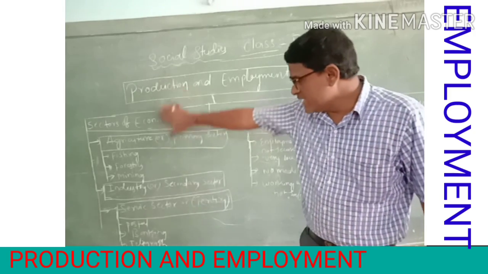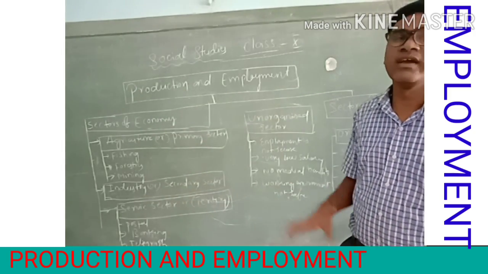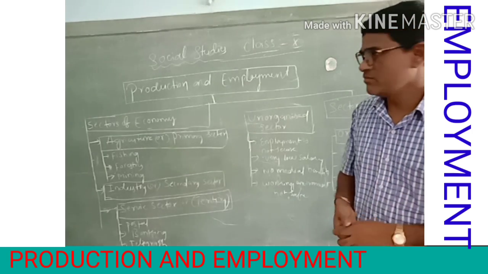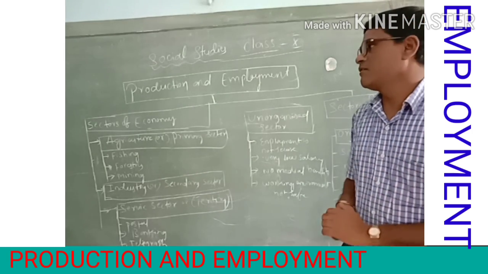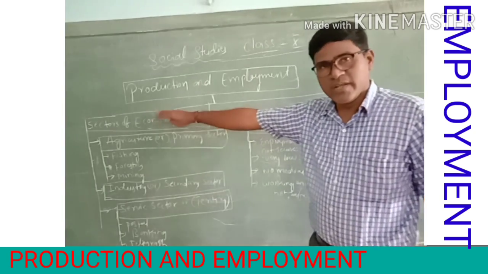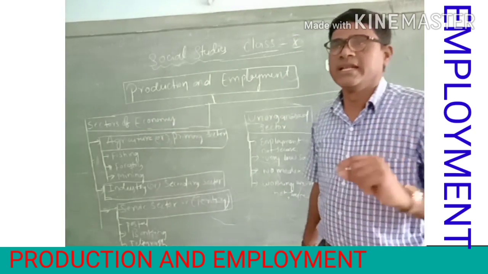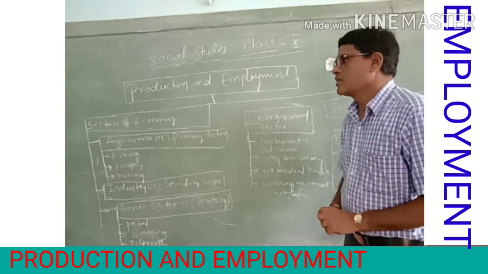In these three sectors, people are engaged in different types of economic activities to survive and earn money. First, I am going to explain the primary sector or agriculture sector.